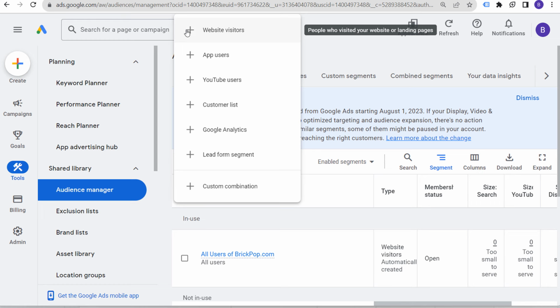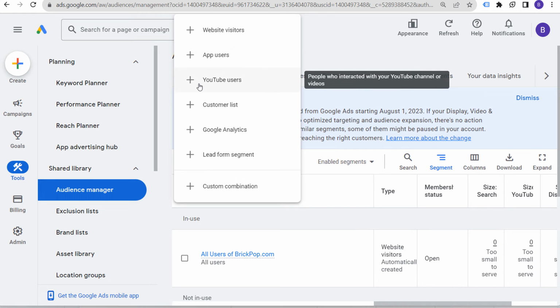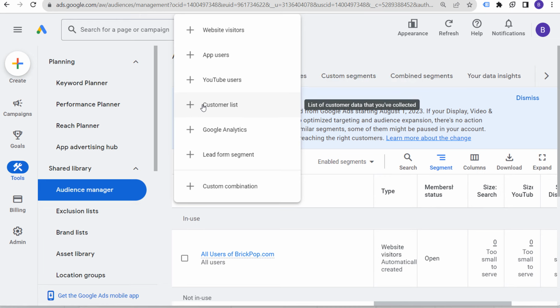Now, if your main goal is completely new customer acquisition, you can also take your customer list and use it as a negative audience. So you can use these in different ways, but basically, if you have a lot of website visitors, use them within your targeting. If you have a mobile app with a lot of users, use them within your targeting. If you have a YouTube channel, use that within your targeting, and upload your customer lists as well, because those are going to be the people most connected to your business. You can create other audiences based on your customer list.